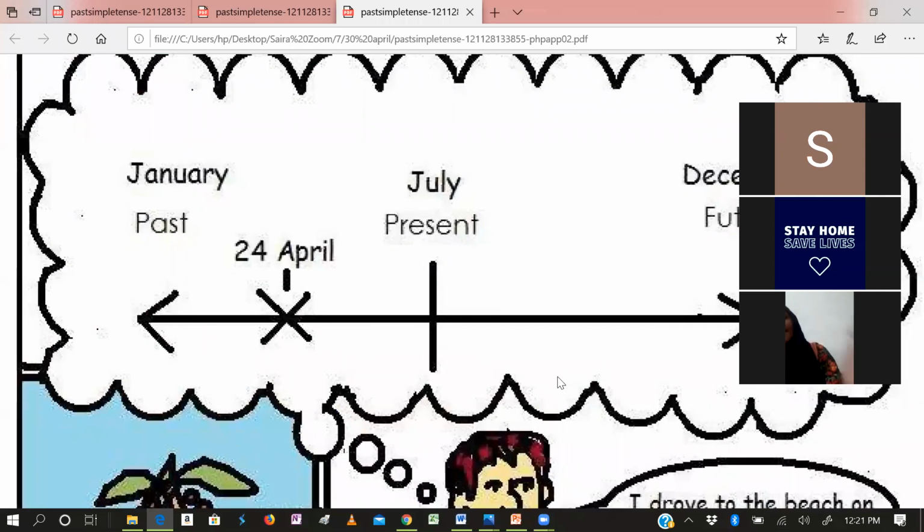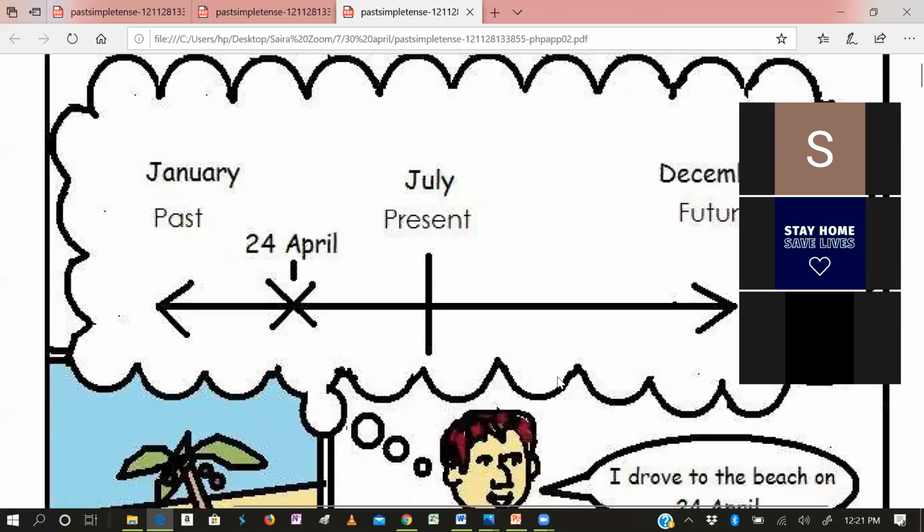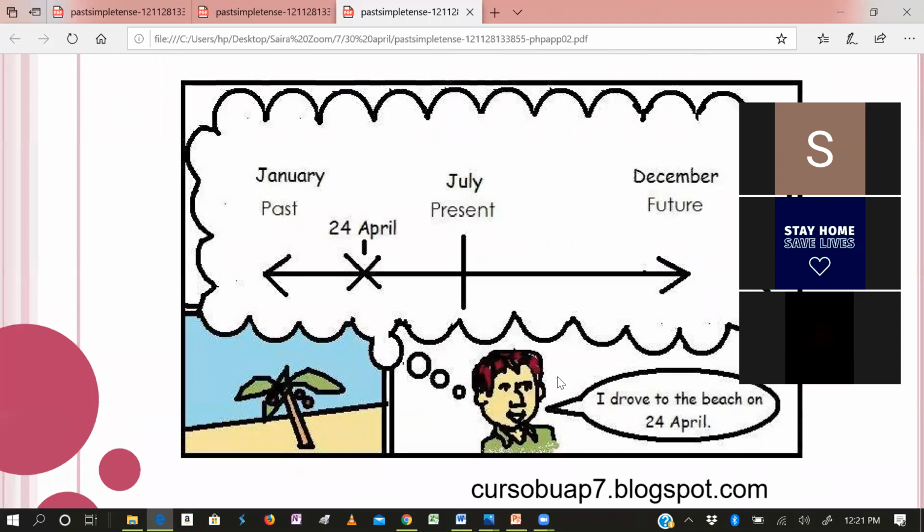So when the action has completed in the previous time, we say it is past. And what past? Action completed. Action completed in the previous time, we say past simple tense. So you can get an idea. And because we are not going to discuss the future, we will not discuss it. So we are talking about the past. Here is the 24th. It means that he is referring to the past, because he says, I drove to the beach on 24th. He did not say, I shall drive to the beach.